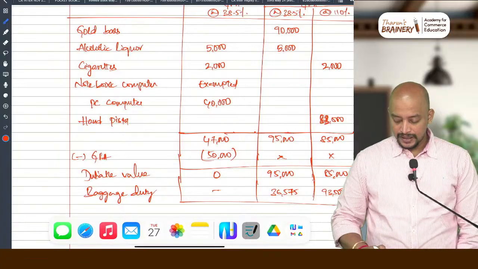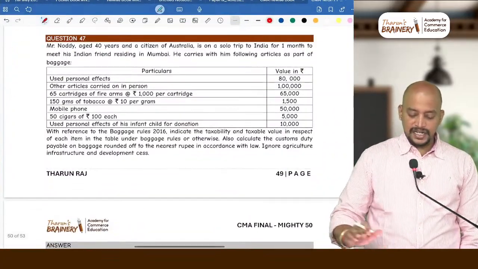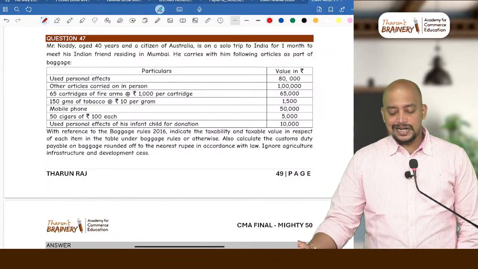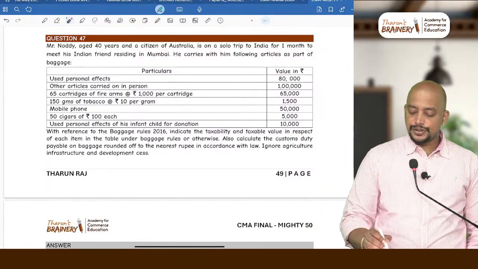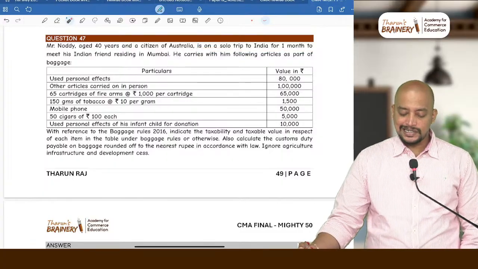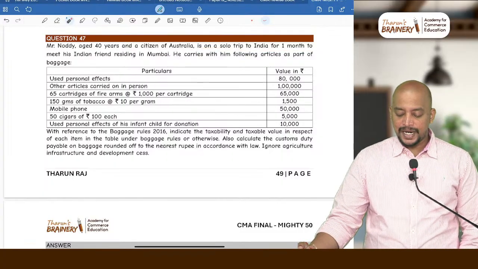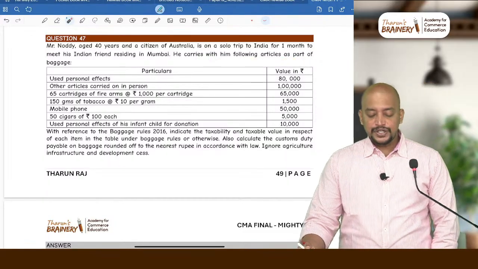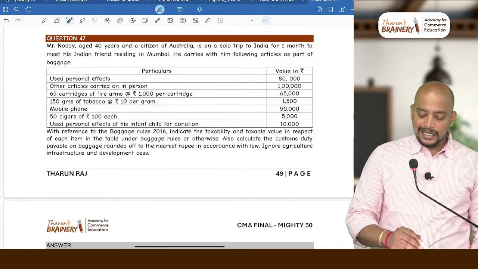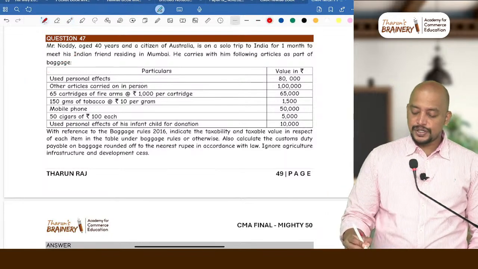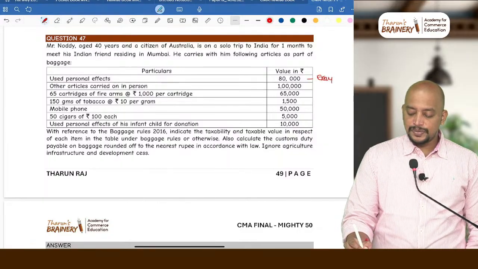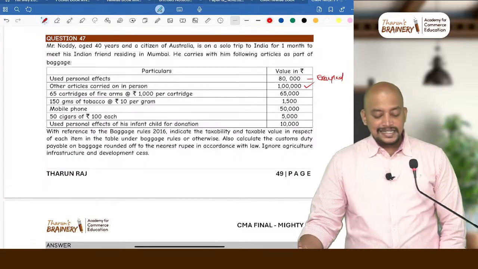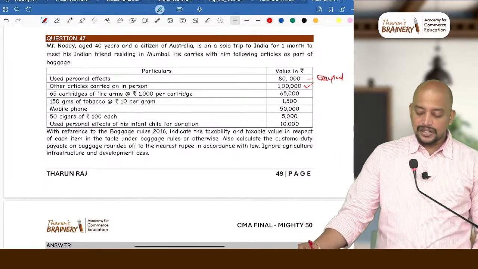Next, question number 47. Mr. Nodi, aged 40 years and a citizen of Australia, is on a solo trip to India for 1 month to meet his Indian friend residing in Mumbai. He carries with him the following articles as a part of baggage. Used personal effects 80,000, other articles. So what is the answer for used personal effects? Exempted. Used personal effects is exempted, and this will be dutiable. Other articles, 65 cartridges of firearms at 1,000 rupees per cartridge.